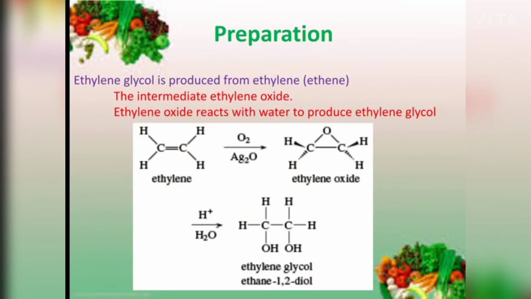Preparation of ethylene glycol. Ethylene glycol is produced from ethylene, otherwise known as ethene. Ethene reacted with oxygen in the presence of silver oxide to produce an epoxide compound, that is ethylene oxide. This ethylene oxide reacted with water to produce ethylene glycol.